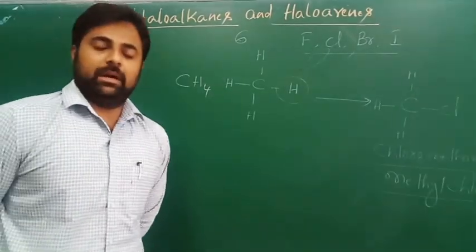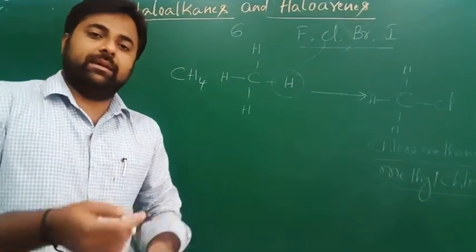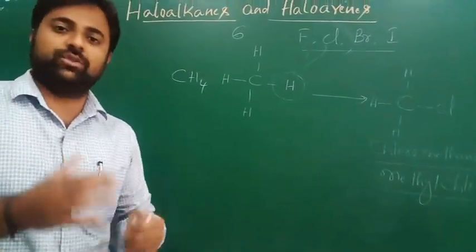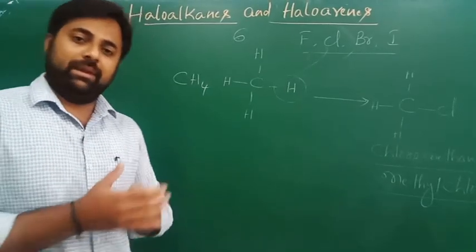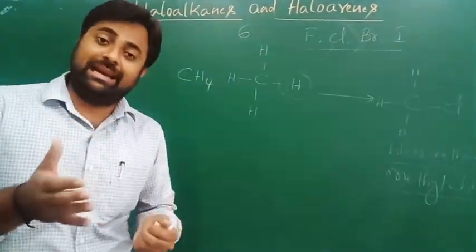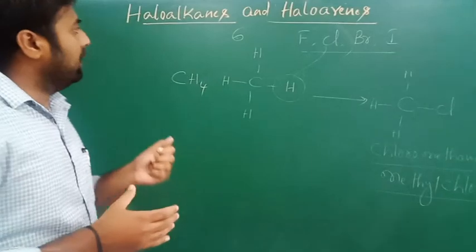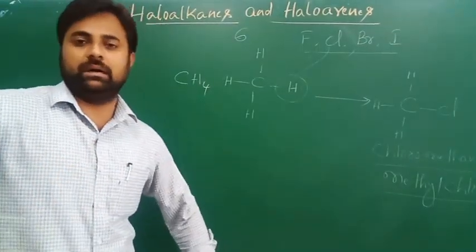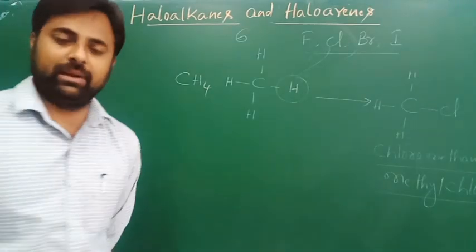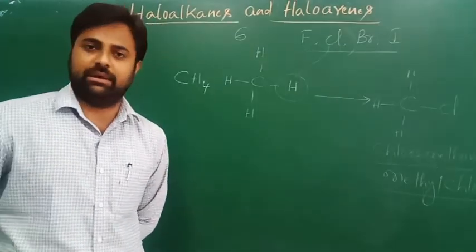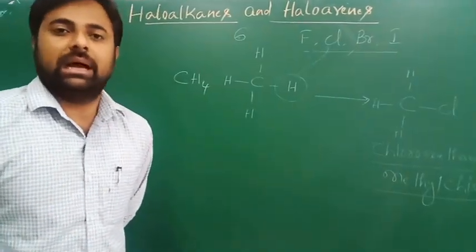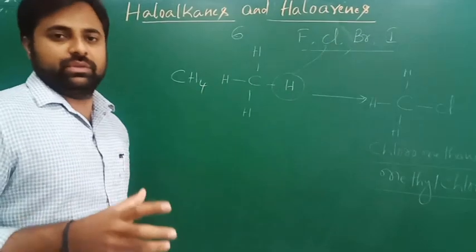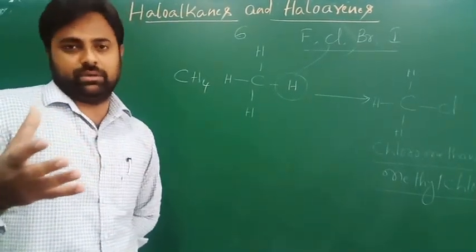Many of these halogen containing organic compounds, haloalkanes and haloarenes, occur naturally, and many of them are very useful in the clinical field. These compounds find very wide applications in industry as well as in our day-to-day life. I'll give you some examples which are very useful and important to the medical field.